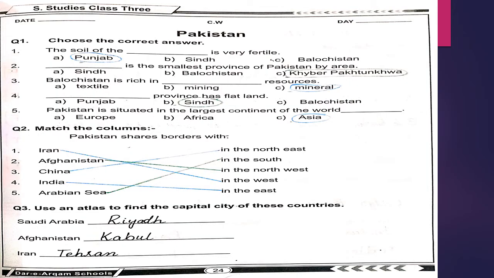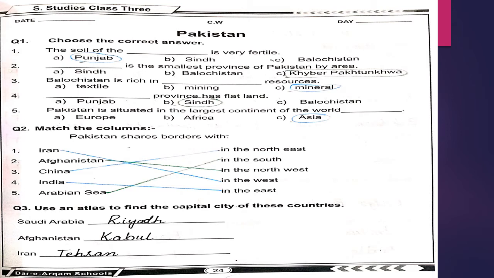Students, let's start page number 24 of the workbook. First question is to choose the correct answer. These are MCQs. First one is, the soil of dash is very fertile. Options are Punjab, Sindh, Balochistan, and your right option is option A, Punjab. Number 2, dash is the smallest province of Pakistan by area. Smallest by area. And options are Sindh, Balochistan and Khyber Pakhtunkhwa. Your right answer is option C, Khyber Pakhtunkhwa.